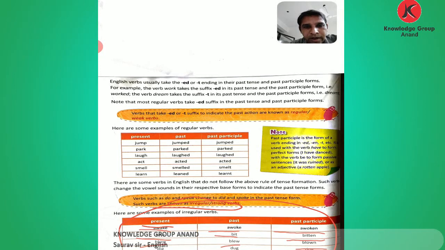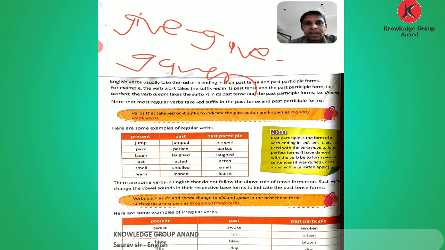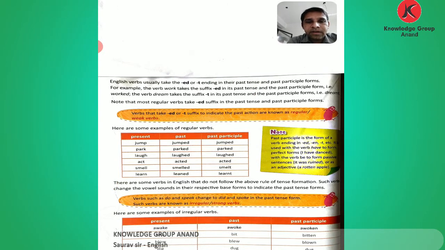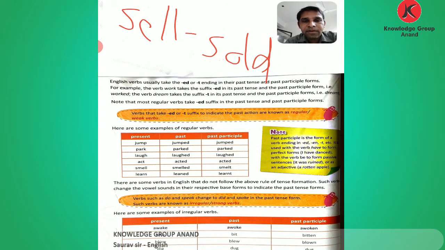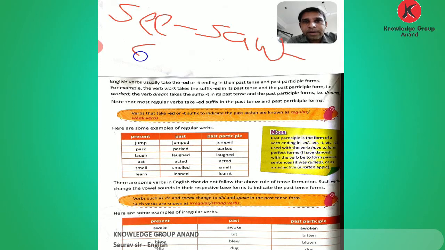Fall, fell, fallen. So for this type of verb, if the verb given in present form is give, the past is gave and the past participle is given. This is the irregular verb. If the word given is sell, the past form and past participle are sold. If the verb given is see, the past form is saw and past participle seen. This is how we identify the present, past and past participle.